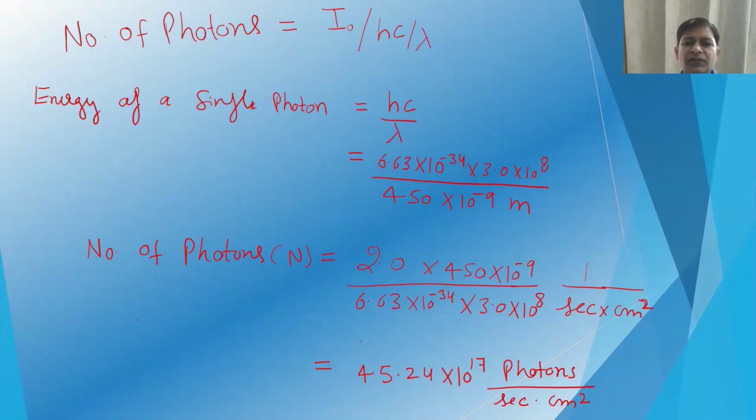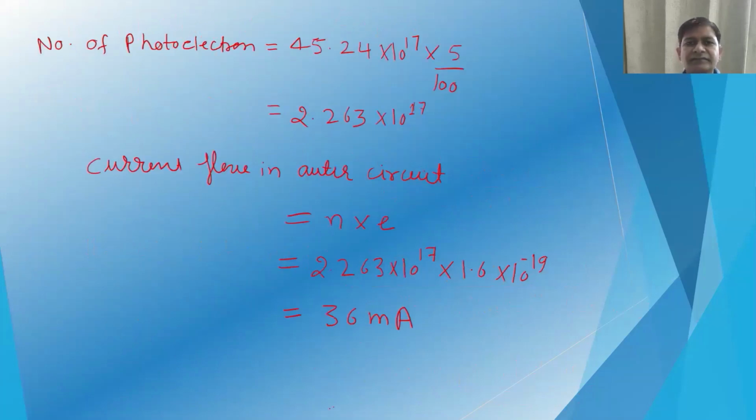So the intensity, and then you divide that by the energy of a single photon, then finally you will see 45.24 × 10^17 photons per second per centimeter square. So this is the number of photons shining on the surface continuously.